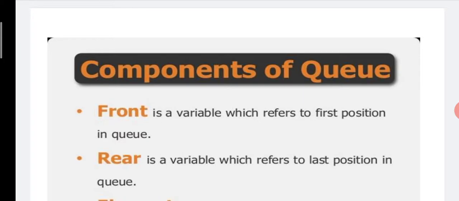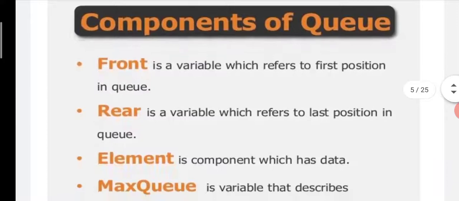Now we can see the different components of a queue. The first component is front. Already we discussed what is meant by front. Actually, front is a variable which refers to the first position in a queue.